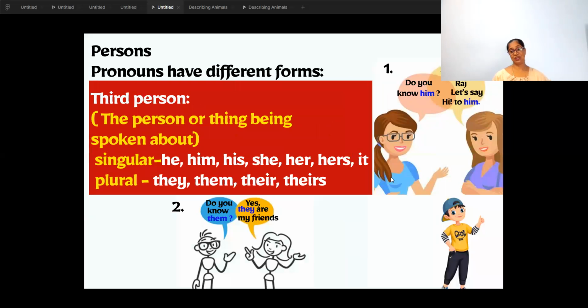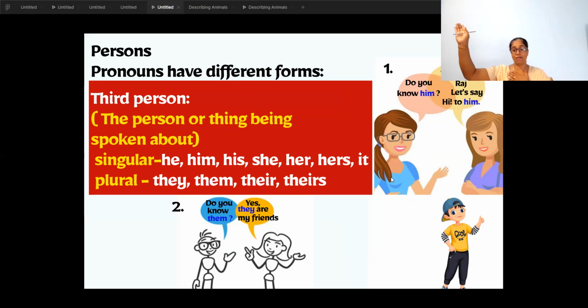Now comes the third person. That is not the teacher, not the students who are listening, but the third person, the one we are speaking about.